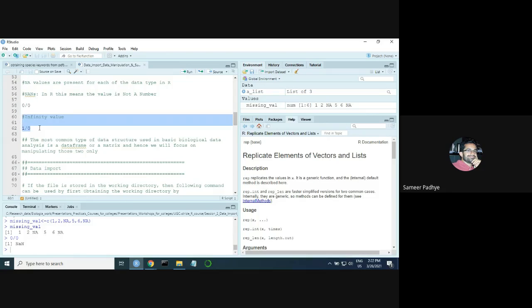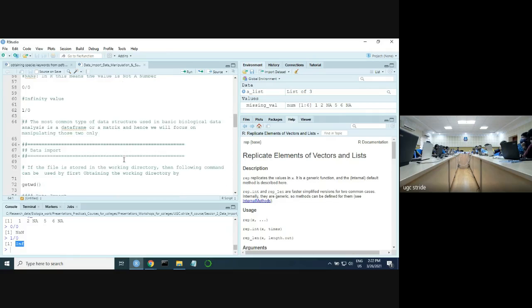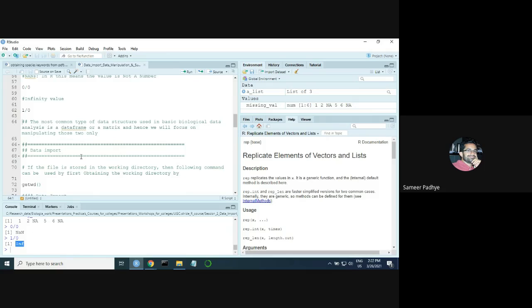The third type of value that you will be running into are infinity values, or Inf values. Don't be alarmed when you see such values. Many times, after carrying out an analysis, if you get NaNs, in some instances people suggest that it means your data input is going wrong somewhere.